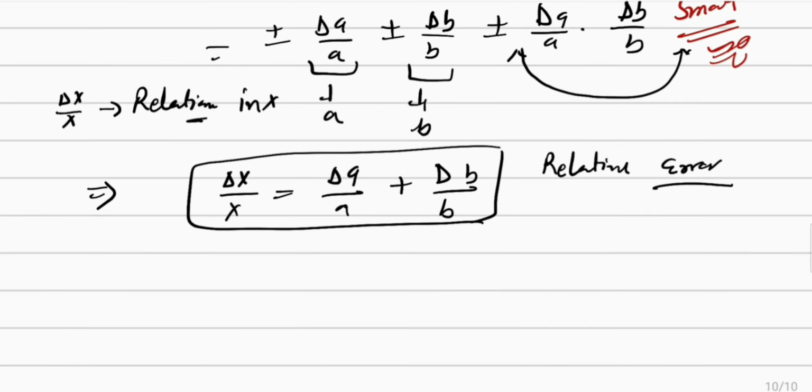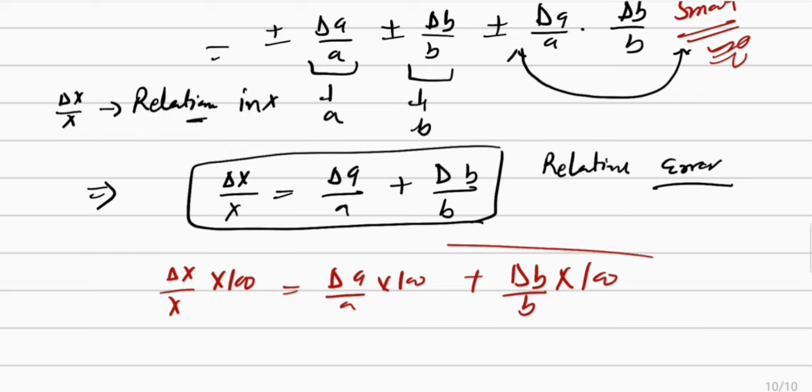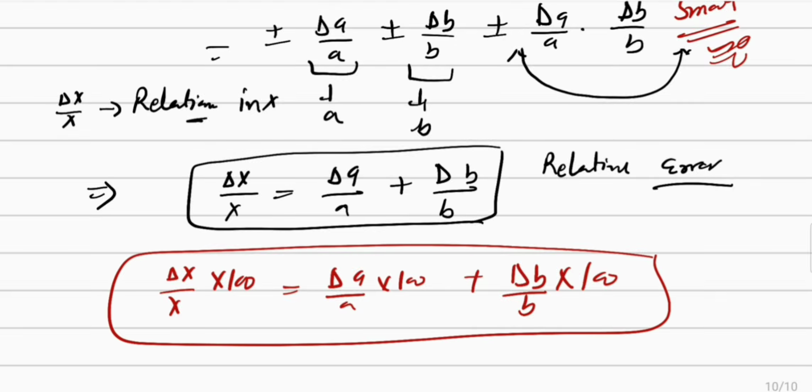So from here we can get the maximum percentage error in x, which will be equal to delta x upon x multiplied with 100, is equal to delta A upon A into 100 plus delta B upon B multiplied with 100. So this is the maximum percentage error in x.